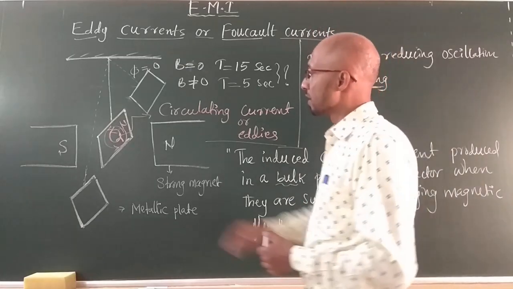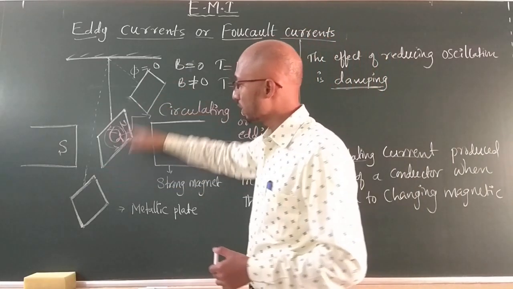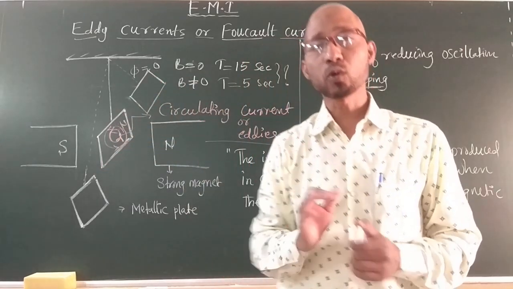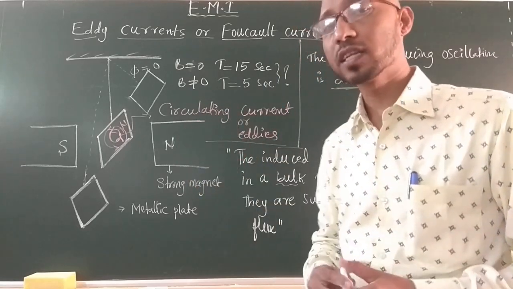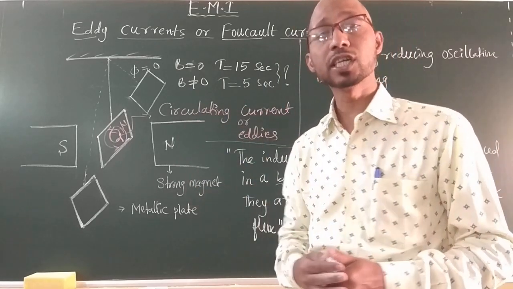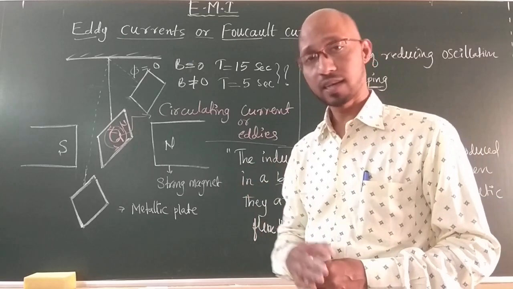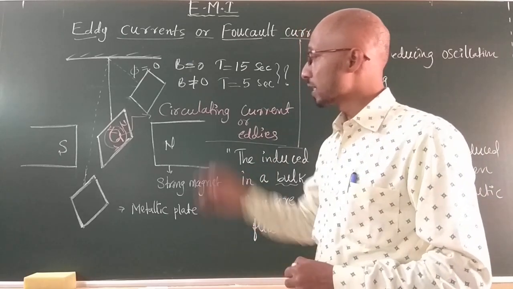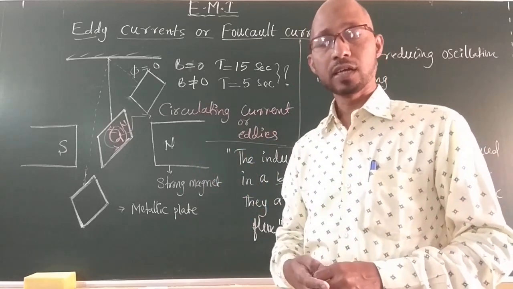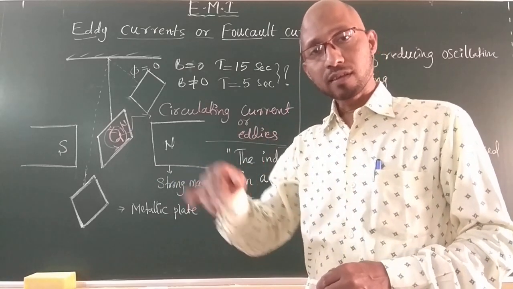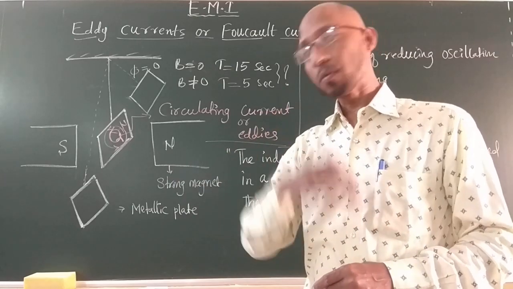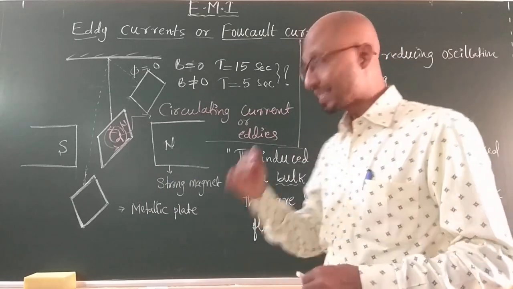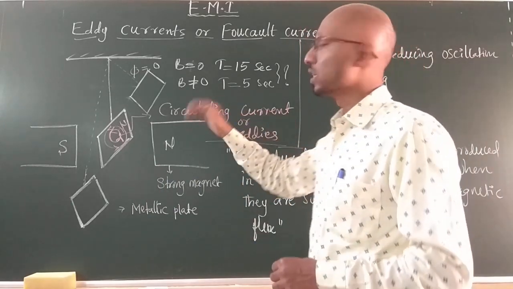It means the oscillations, the swinging of these metallic plates, will last until the complete mechanical energy of the plate is converted into heat energy or electrical energy. You might understand here what actually happens. The mechanical energy of the plate during the swinging is slowly converting into heat energy. That's why the oscillations are reduced.